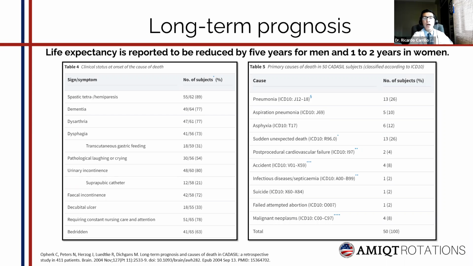And on table 5, we can see what the primary causes of death were in 50 patients. That information could be verified. The most common cause was pneumonia at 36%, if we consider pneumonia and aspiration pneumonia as the same, followed by sudden unexpected death with 25%.